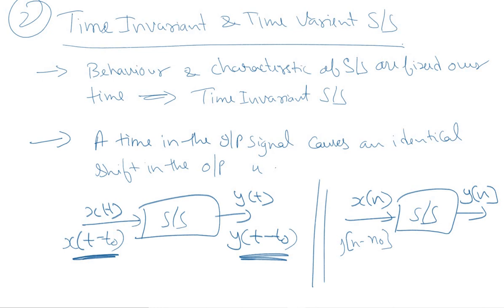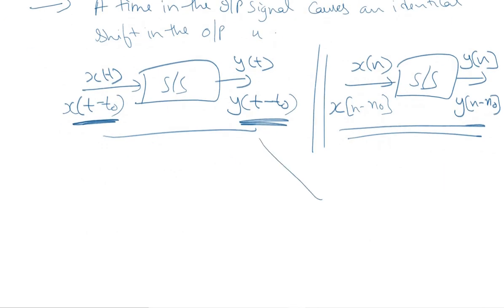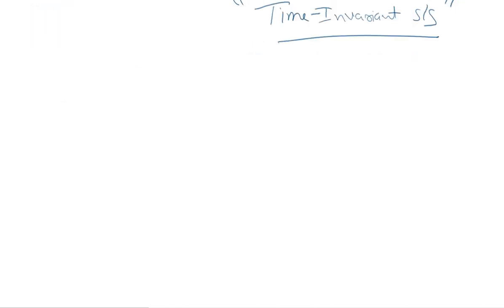If a time shift in the input results in an identical time shift in the output of a discrete time signal, then the system is known to be time invariant system. The behavior and the characteristic of the system are fixed over time, and the systems which are not time invariant are time variant systems.